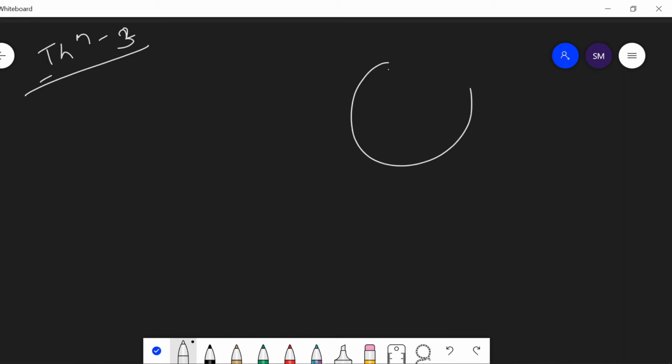Let C be the circle and PQ be the diameter, and O be the center of the circle, and R be any point on the semicircle. Then let us join PRQ. We have to prove that PRQ is a right angle.